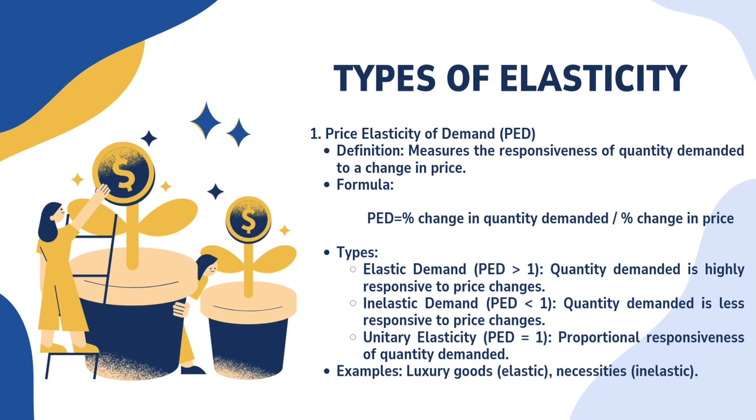We have 3 types of price elasticity of demand. The first one is elastic demand, where the elasticity is more than 1, where the quantity demanded is highly responsive to price changes. The second one is inelastic demand, where the elasticity is less than 1, where the quantity demanded is less responsive to price changes. And the last one is unitary elasticity, where the elasticity is equal to 1. This happens when there is proportional responsiveness of quantity demanded. Examples: luxury goods are elastic and necessities are inelastic.